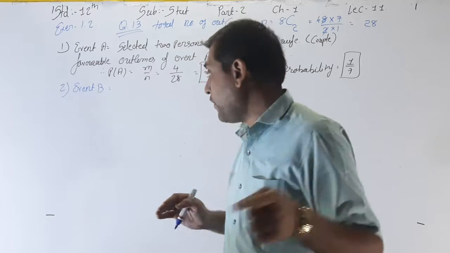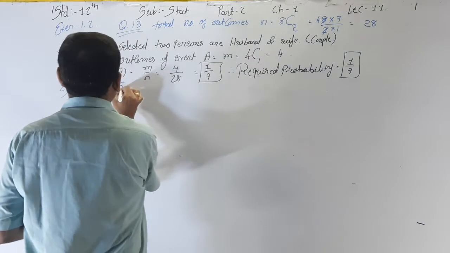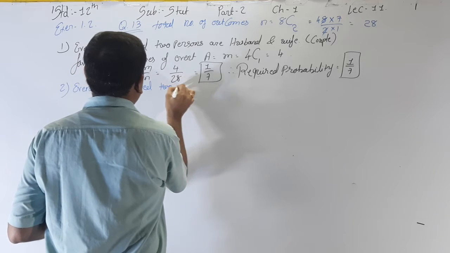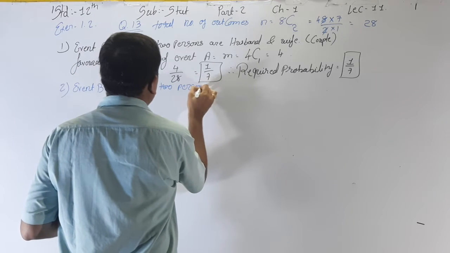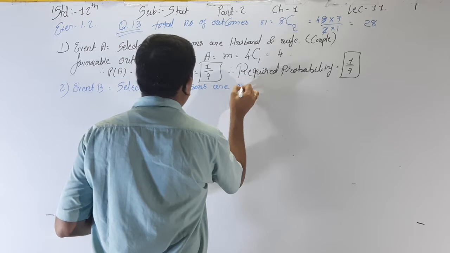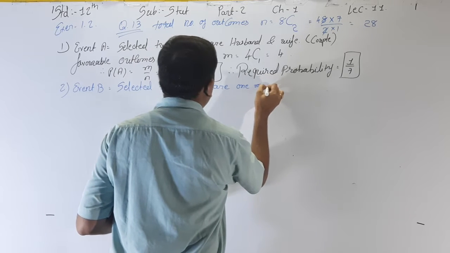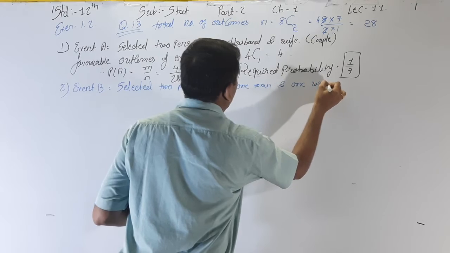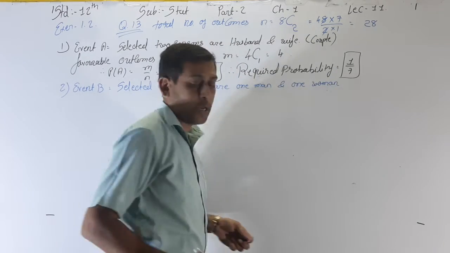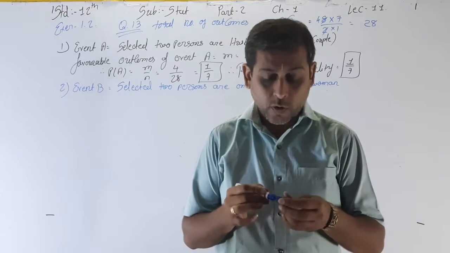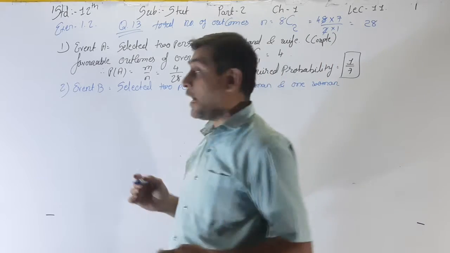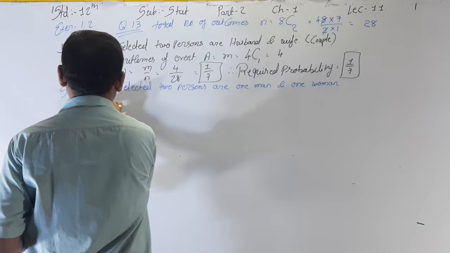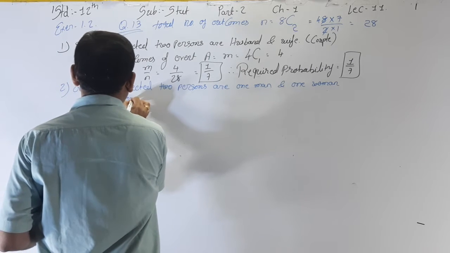Okay, so here event B is equal to selected 2 persons are one man and one woman. Okay, so here what are the favorable outcomes for that? Favorable outcomes